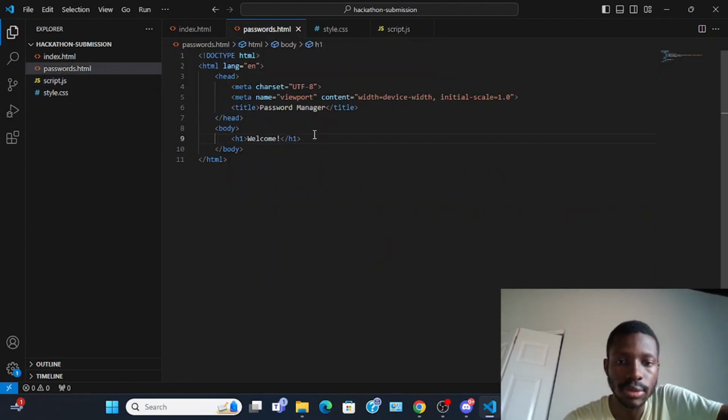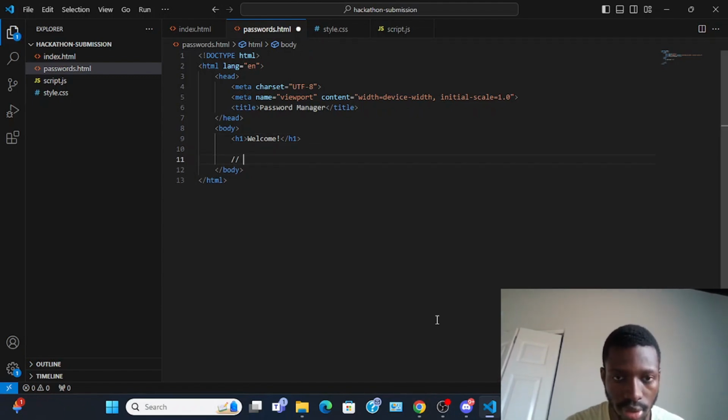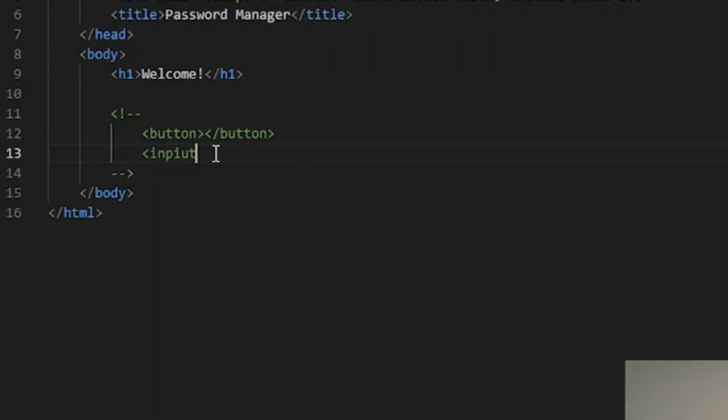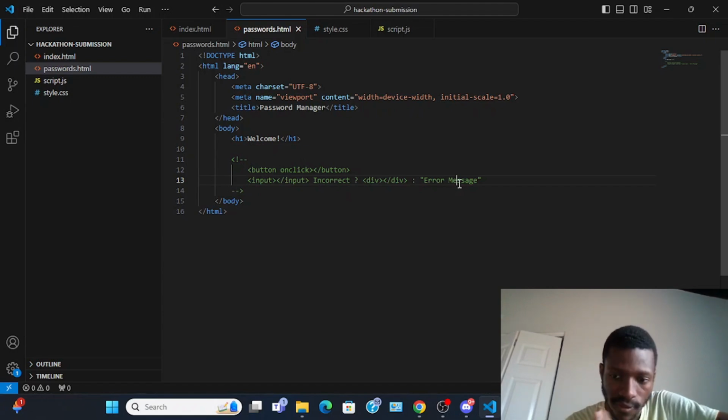Alright, so what I'm going to do is make some logic for this, so that way we'll have different passwords. The way I want to do it is, wait, how do you do comments again? Probably you have a button element, and then once you click on it, it shows you the input element. Once it's incorrect, you show this. If incorrect, show the div, else error message. Alright, must finish that by today. So yeah, let's do it.